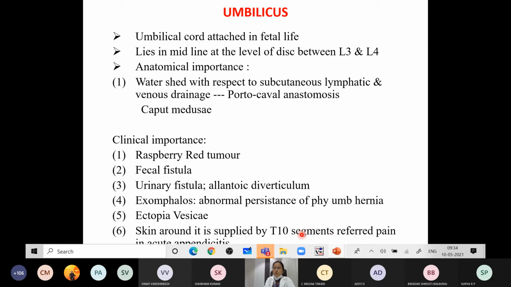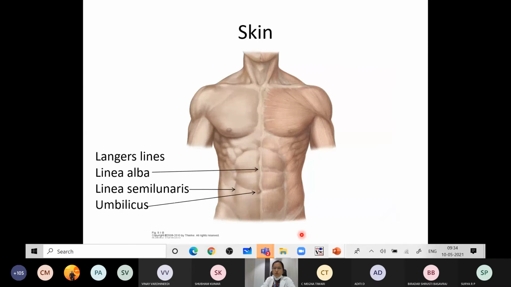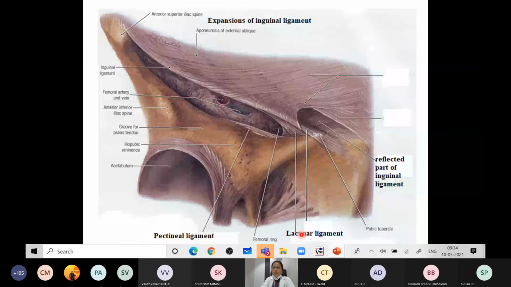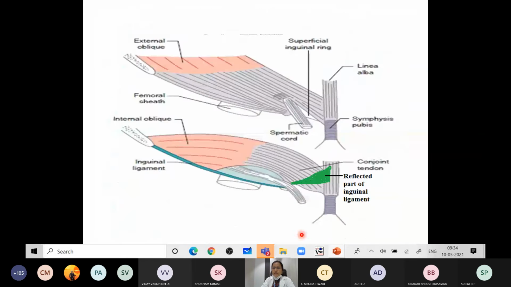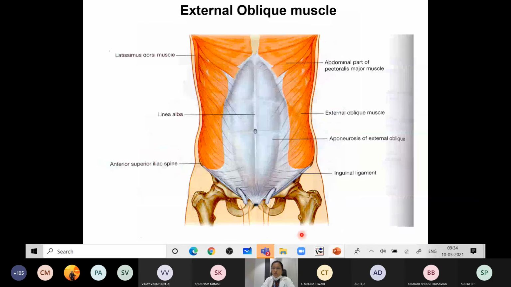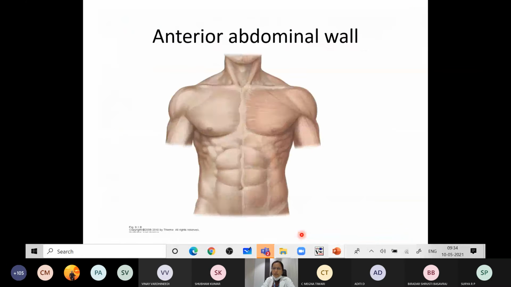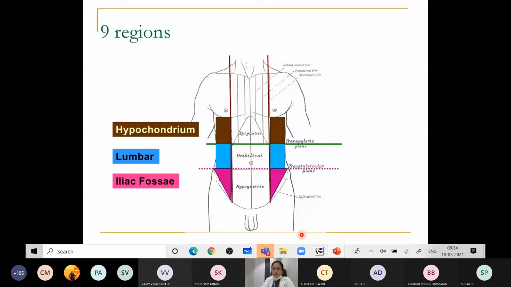The anterior abdominal wall has numerous dermatomes. So what is a dermatome? Any part of the skin which is supplied by a particular segment of the spinal cord, by a particular spinal nerve, is called a dermatome. In the anterior abdominal wall, at the xiphisternum you will have T7, then T8, T9. Around the umbilicus, very important is the T10 segment of the spinal cord, then T11 and T12.